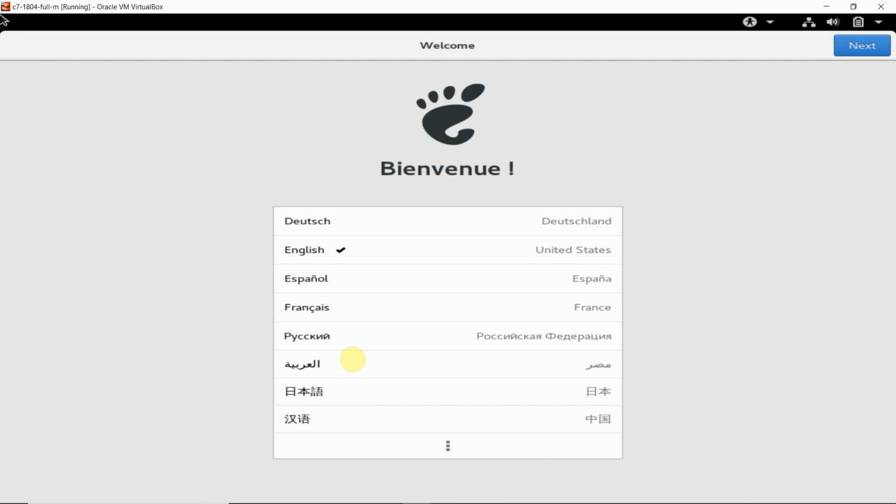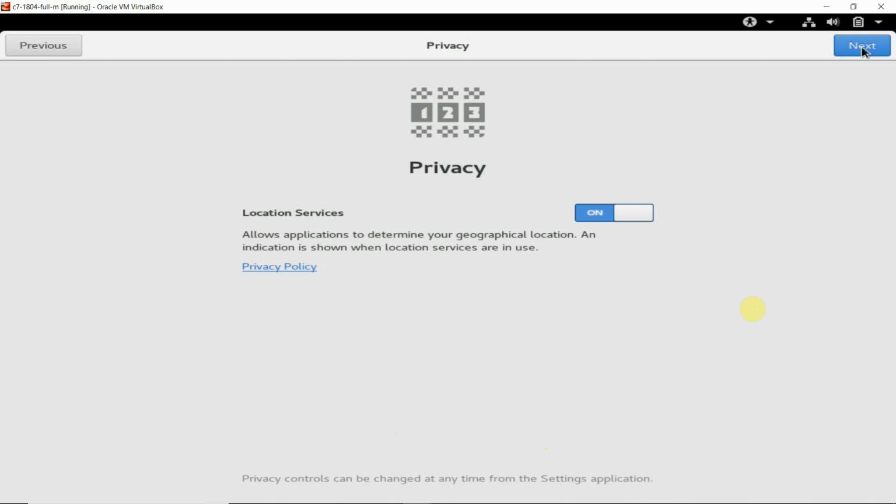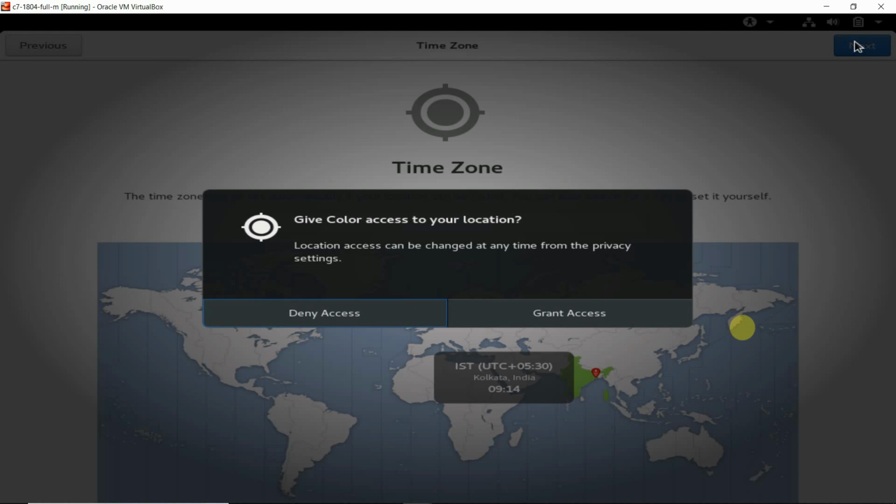Now in which language will we be choosing? English. Again English USA, by default it is okay, so we will click on next. Privacy on, we will say next.